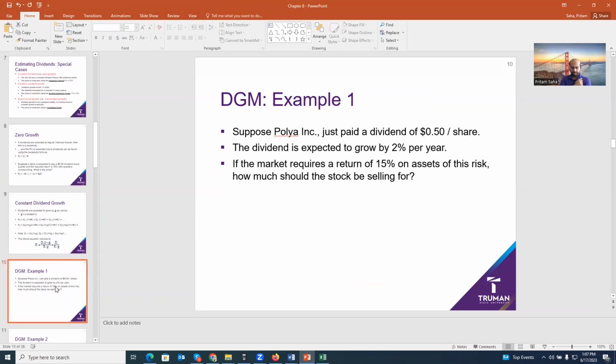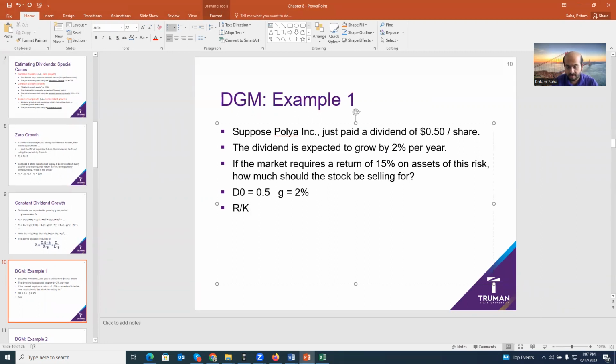Now think about this problem. There is a company that just paid a dividend of 50 cents. Just paid means D0, year 0, dividend 0: 50 cents. Dividend is expected to grow 2% per year, okay? So the growth rate is 2% per year. Required return could be R, could be K, doesn't matter: 15%. How much should the stock be selling for today? That means the fair value today.